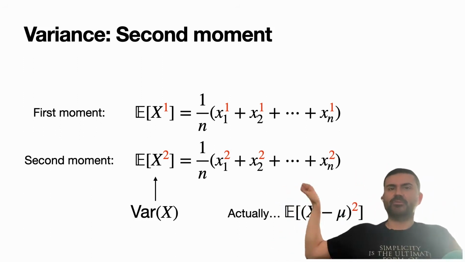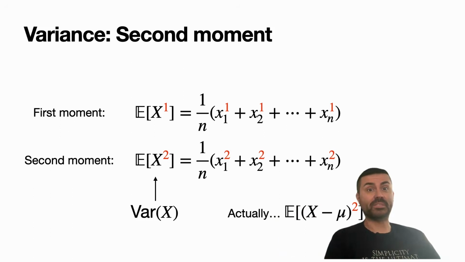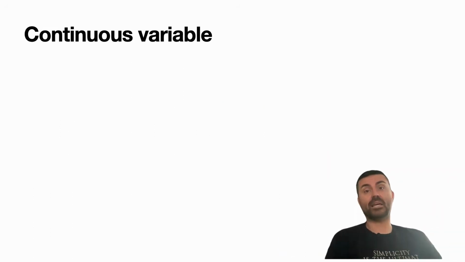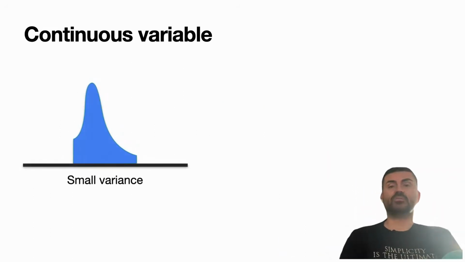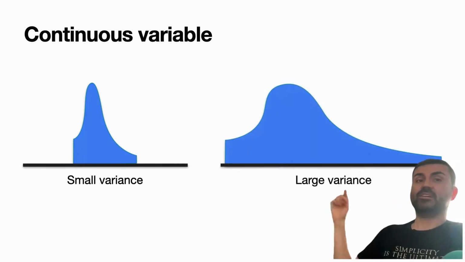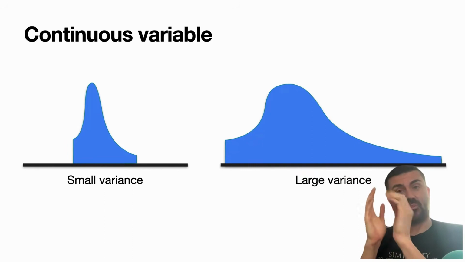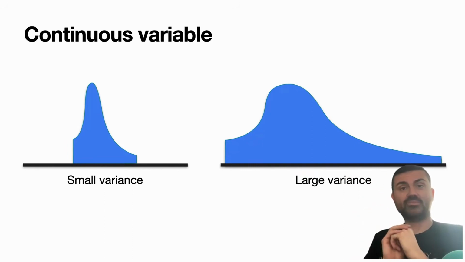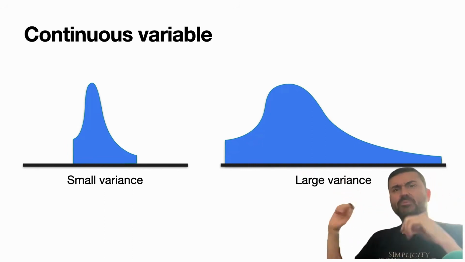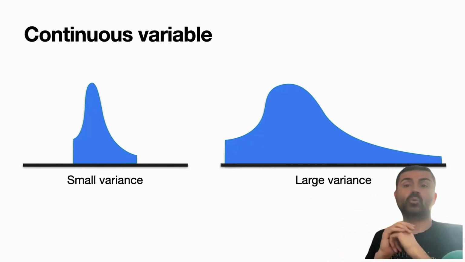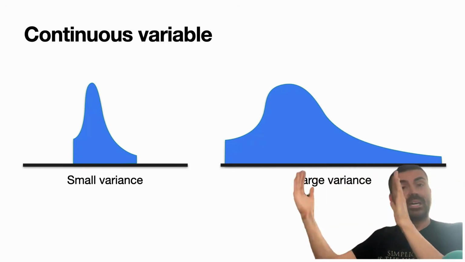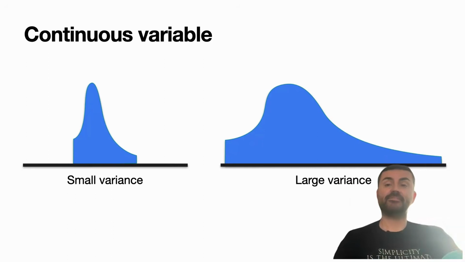Now, as you see, we have the first moment and the second moment. Obviously, more moments are coming up, but before that, I'm going to tell you what happens with a continuous variable. So let's say we have this one over here with small variance and this one over here with large variance. As you can see, the one with small variance is narrower. You have more control over a random number that you pick out of that distribution. This one is much riskier because you could get a number that's really high or really low. So again, in a continuous variable, the width is measured by the variance.